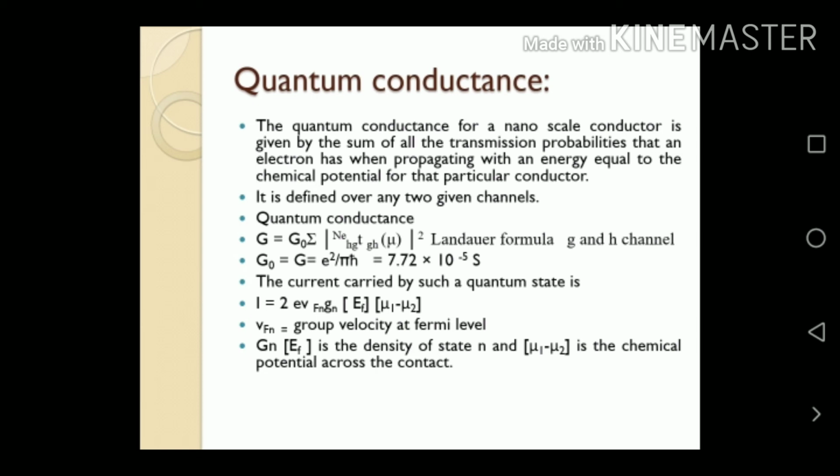The current carried by such a quantum state is I = 2e × V_Fn × g_n(E_F) × (μ1 − μ2). V_Fn is the group velocity at the Fermi level. g_n(E_F) is the density of states n. μ1 − μ2 is the chemical potential across the contact.